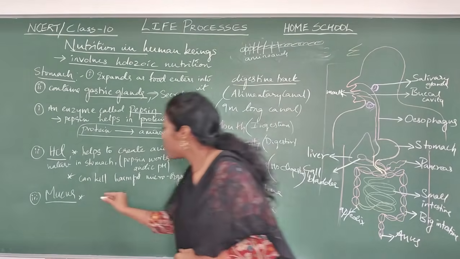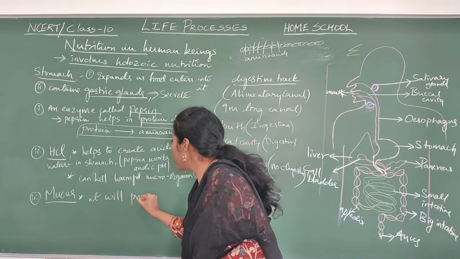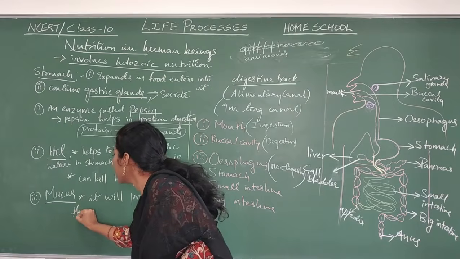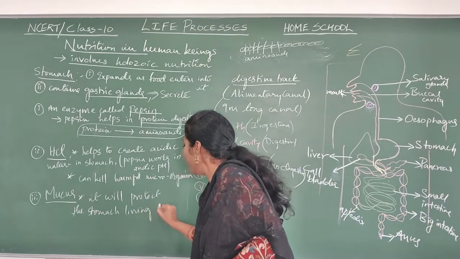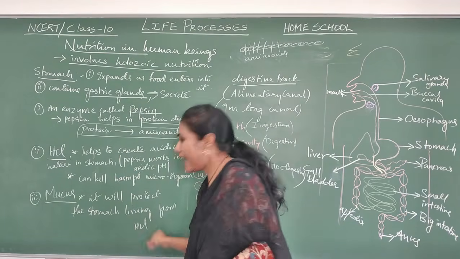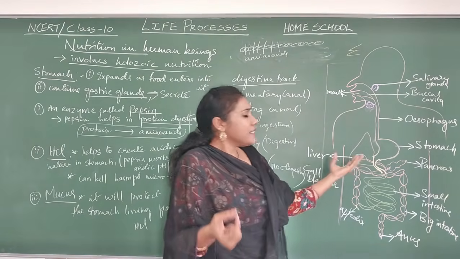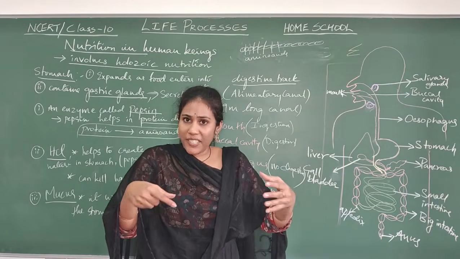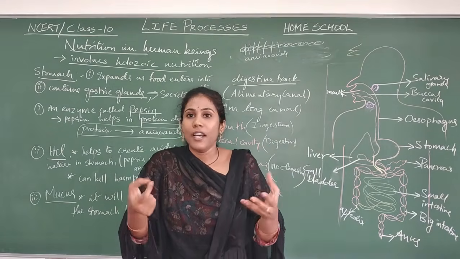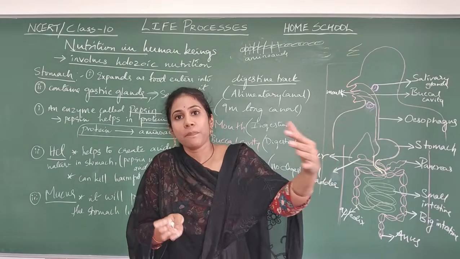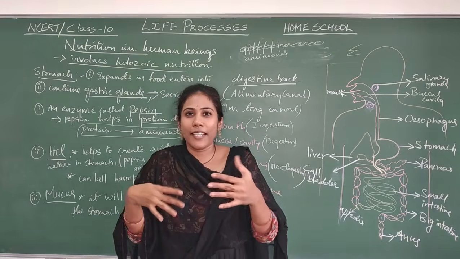So what is the point you will write? It will protect the stomach lining from HCl. HCl is an acid. Definitely, it will spoil the cells, isn't it? Stomach lining cells are very delicate. If HCl destroys them, slowly our stomach organ itself will undergo damage. So to avoid the damage, mucus is created. Mucus is a jelly-like, sticky, white or yellow substance.